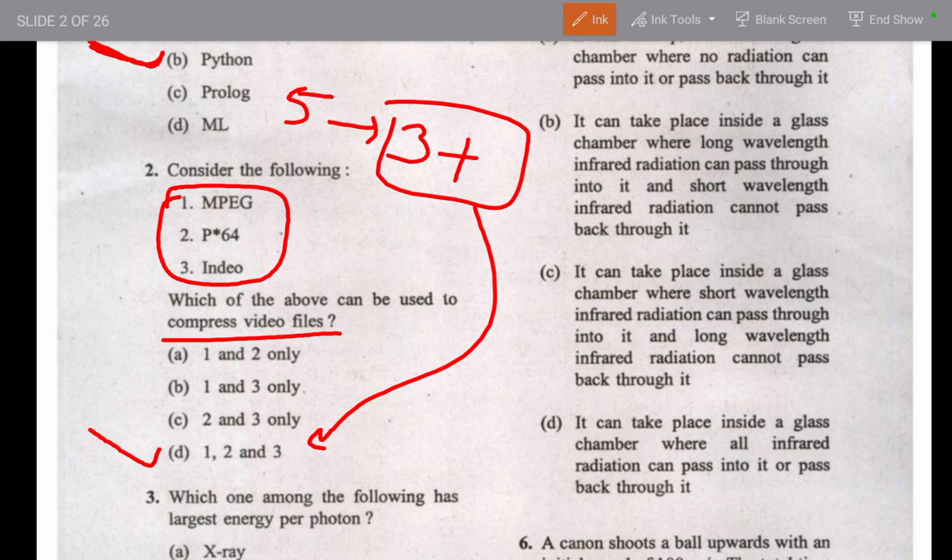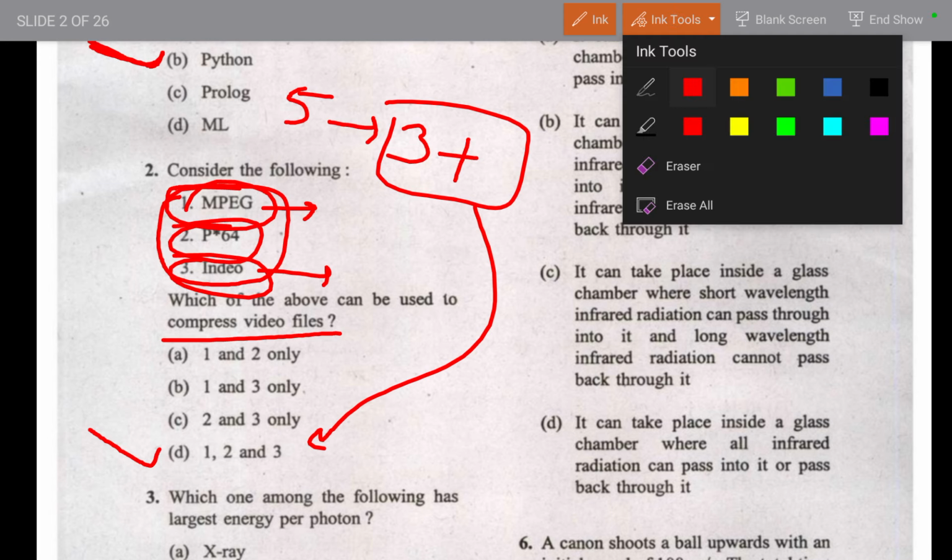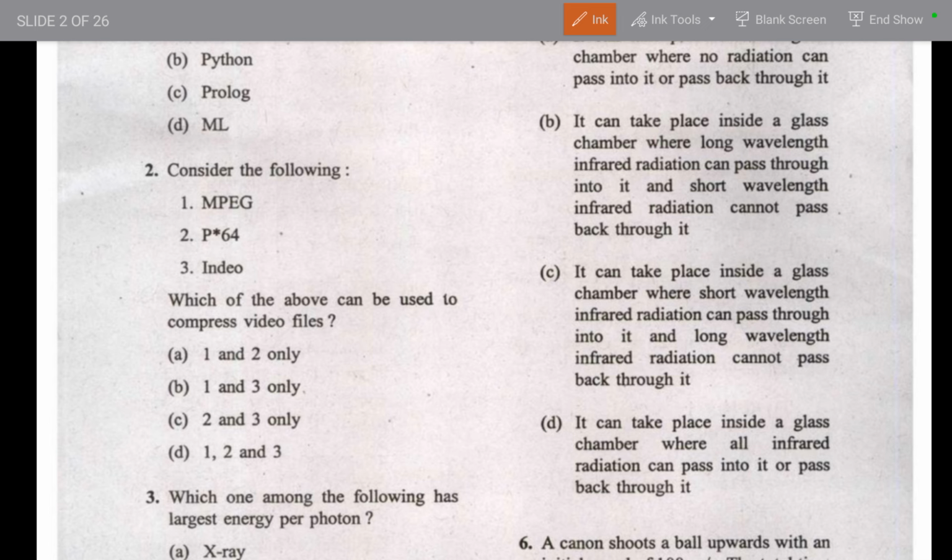You may be aware of one option, and another, but what about this, and this, right? It is very difficult to know all the things, and if you have that guts and confidence in your strategy, then you can clear this examination.